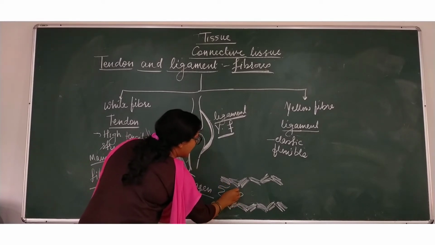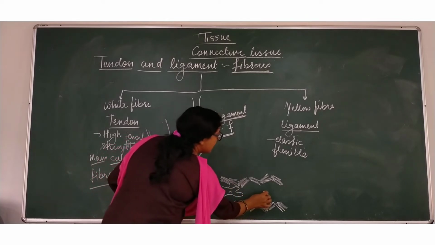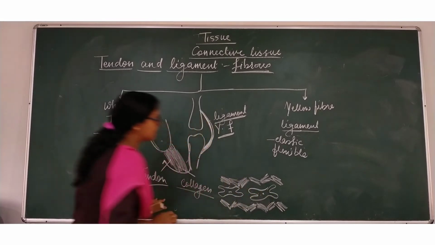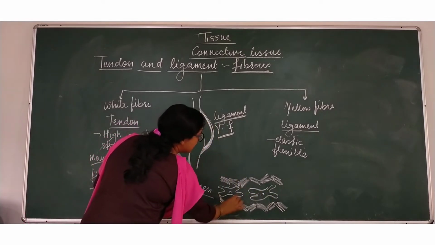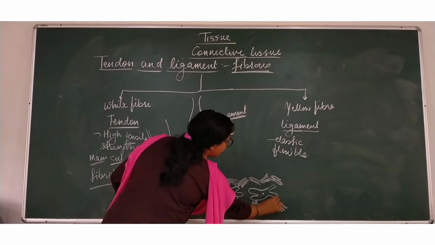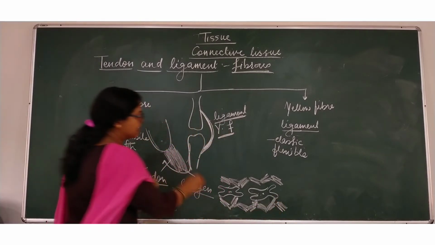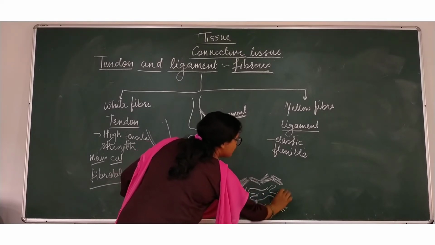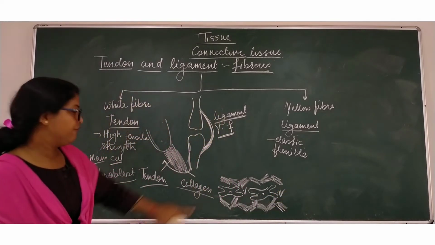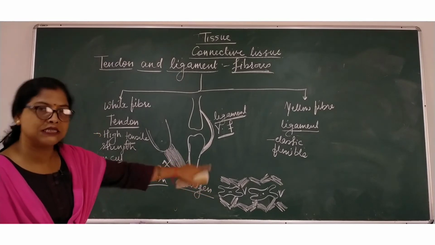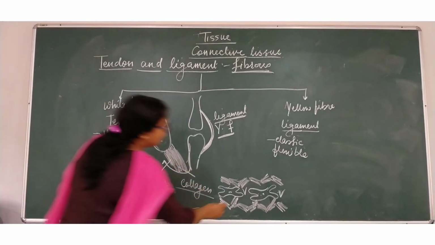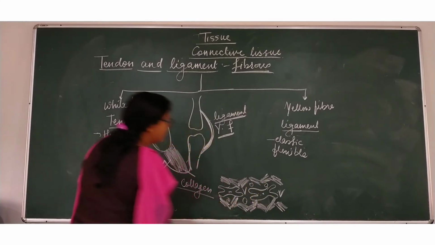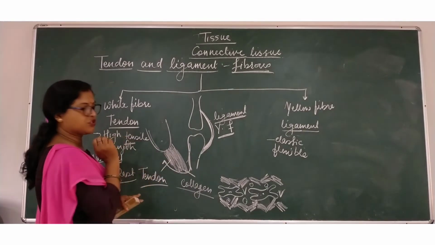Irregular in shape, having large protoplasmic space. This is fibroblast, in which this structure is connected. This is collagen. At the same time, very few you can see, this is yellow fiber, which is branched and single. You may also see here mast cells or macrophages. So this is the structure of white fiber.